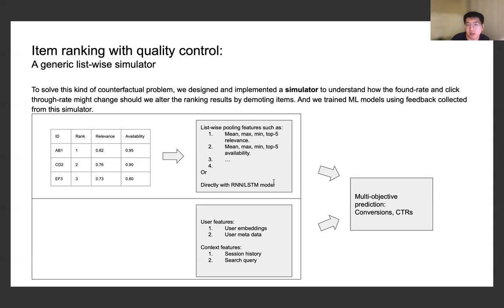And after all the transformations, everything will be just vector valued features, and we put everything into a machine learning model with multi-objective predictions. So it can be conversion, click-through rate, and also one important factor, the found rate. And of course, that's optional, whether we want to use the found rate as part of the objective, or we actually compute that by combining the click-through, conversions and the availability.